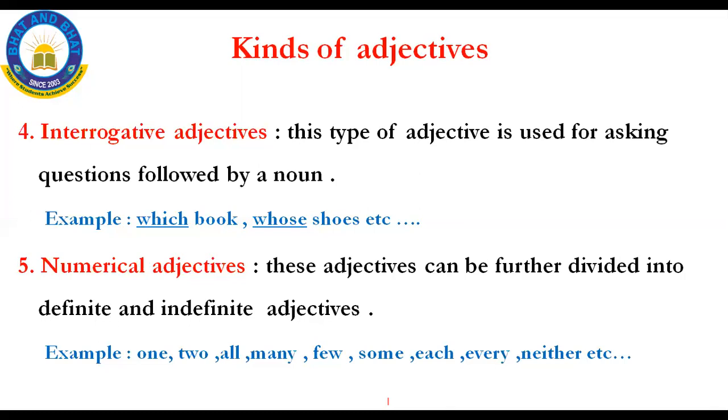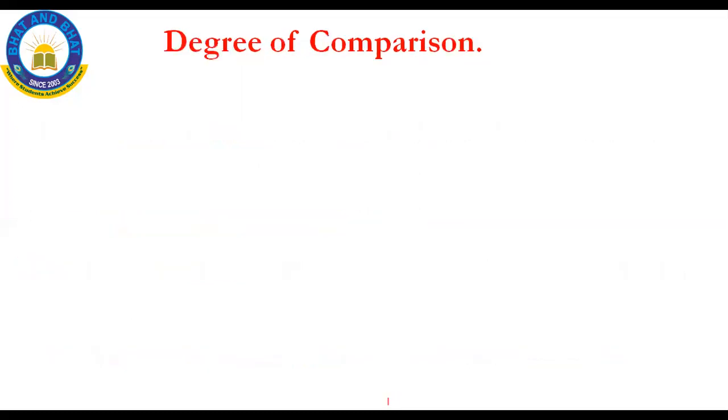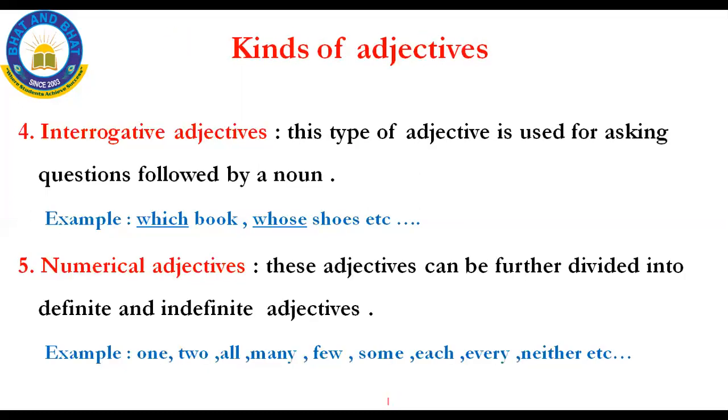All countables we call definite adjective. All uncountables we call indefinite adjective. For example, definite adjective: 1, 2, 3, 4, and indefinite adjective: some, more, much, like that. I hope you all got the difference between definite and indefinite adjective.